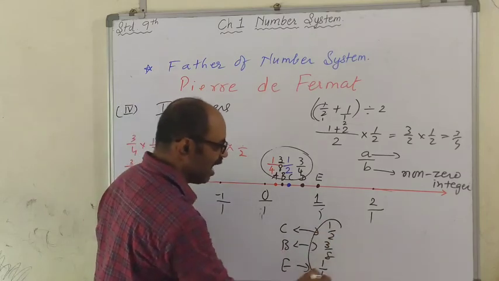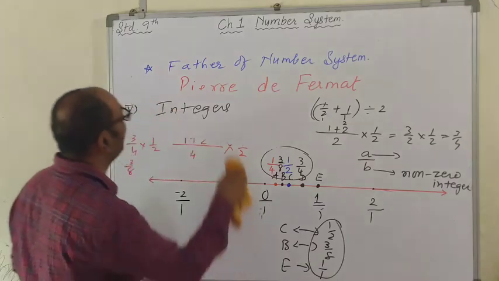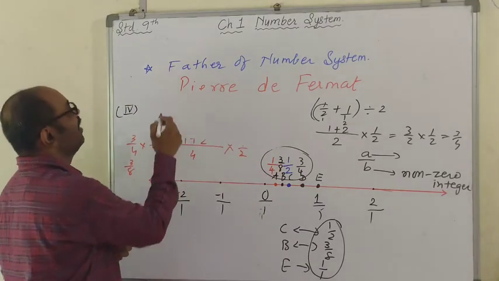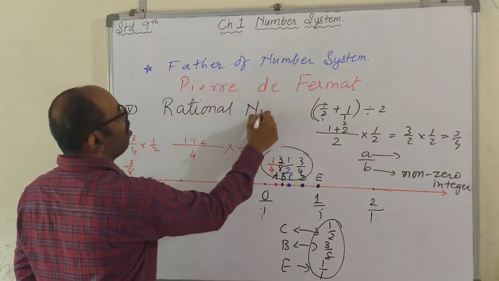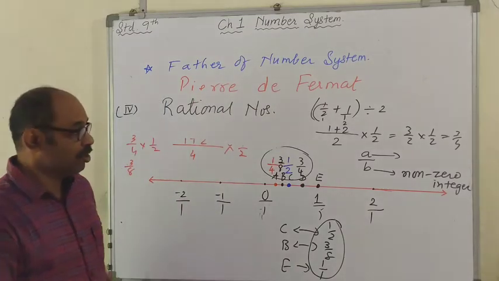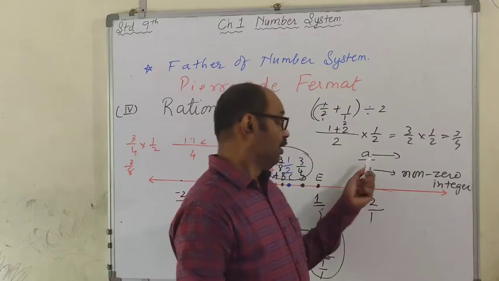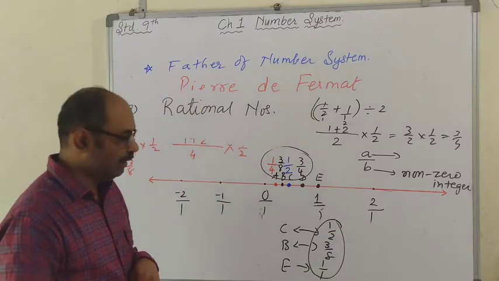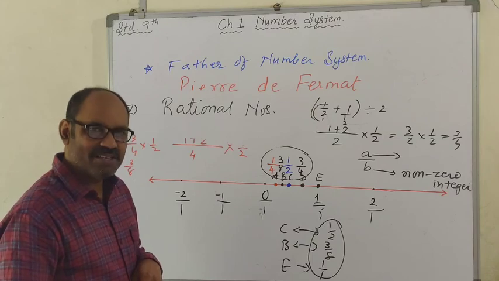And all these are, I'm sorry. I made a big mistake, a huge blunder. They are not integers. These are called rational numbers. So any number of the form A upon B is called a rational number. Denominator B should not be 0. Clear to you, children? Understood what rational numbers are? Why they are called rational numbers?